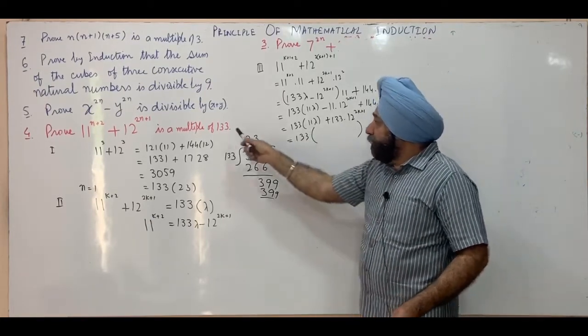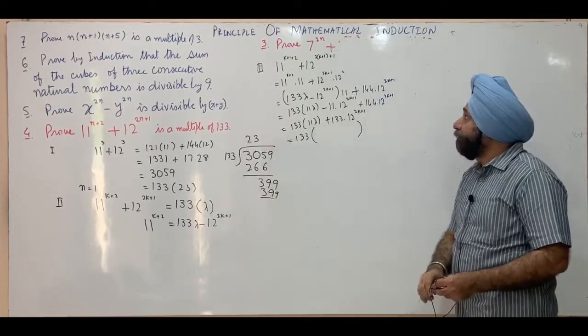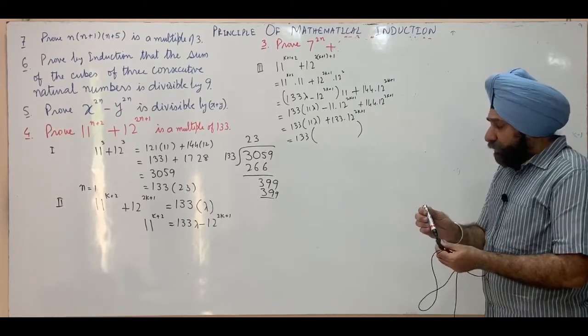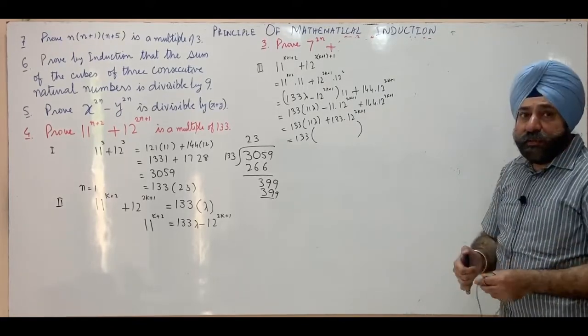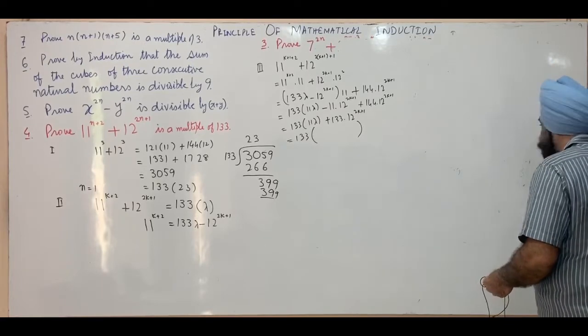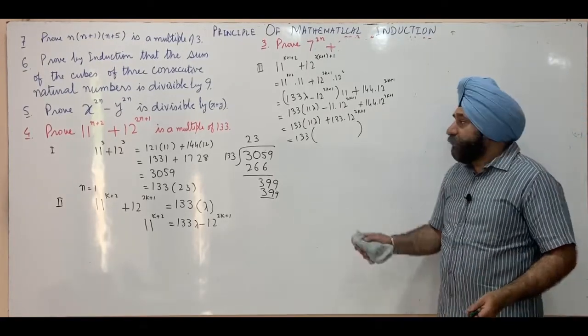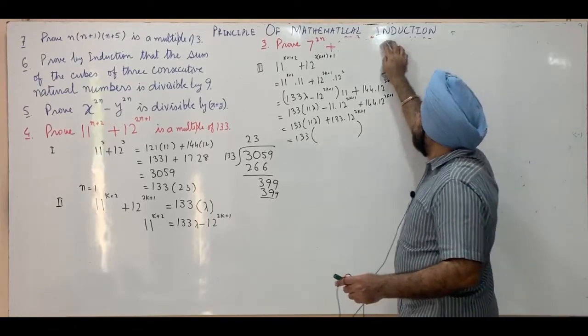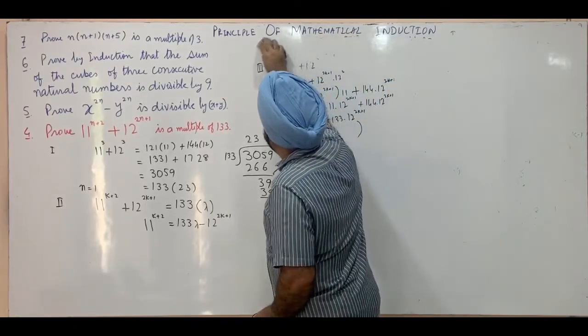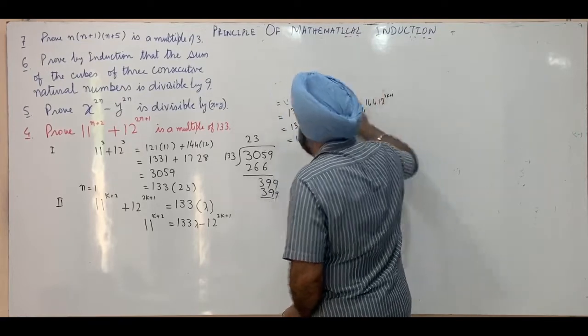So this proves it's a multiple of 133. So therefore the result is true for n is equal to k plus 1. Hence by principle of mathematical induction, the result holds for all natural numbers. We write for all n which belong to the set of natural numbers.